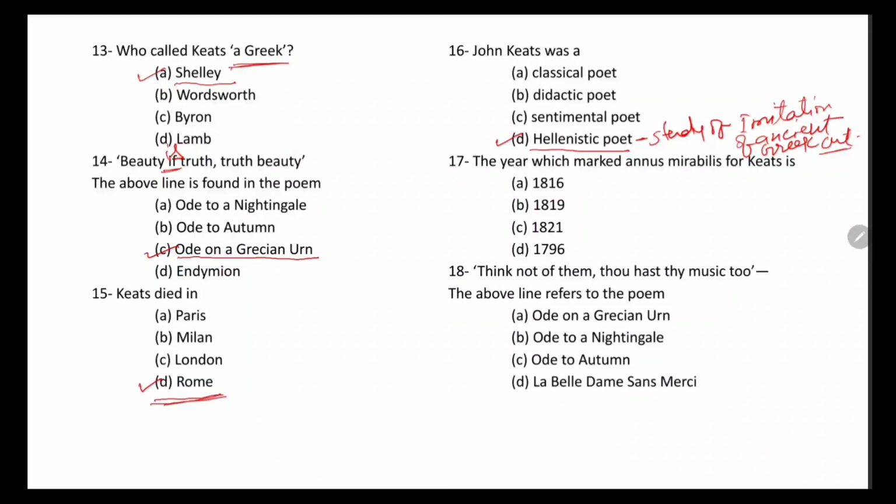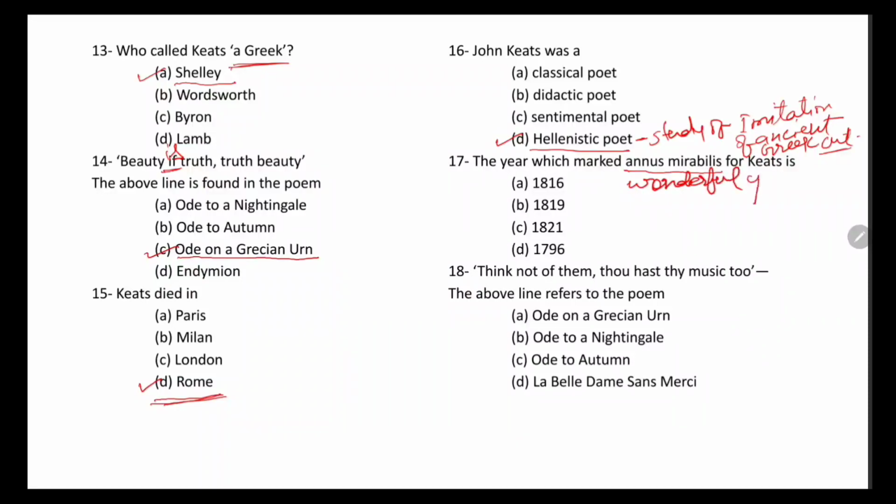Question number 17 is, the year which marked Annus Mirabilis for Keats is. Before giving this answer, you must know the meaning of Annus Mirabilis. Annus Mirabilis means wonderful year.